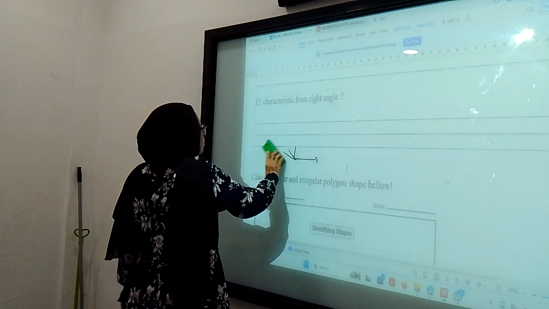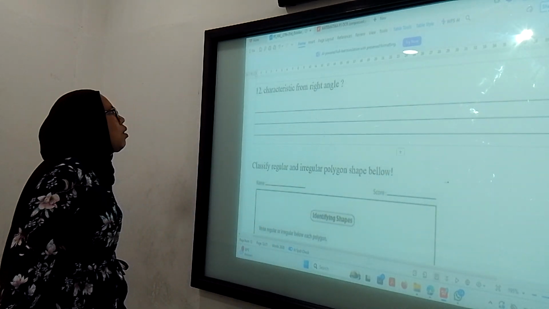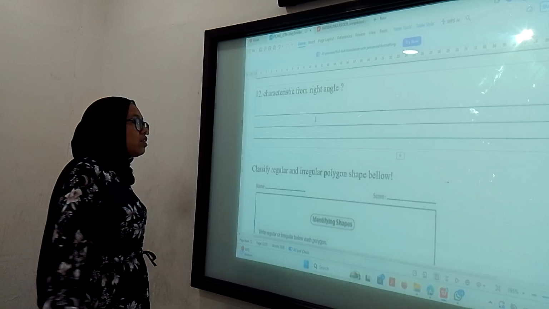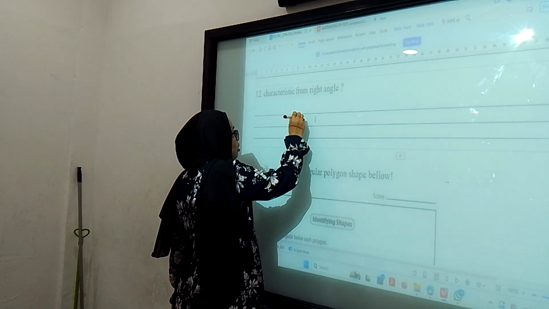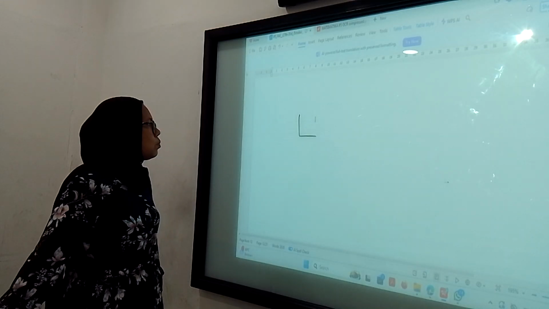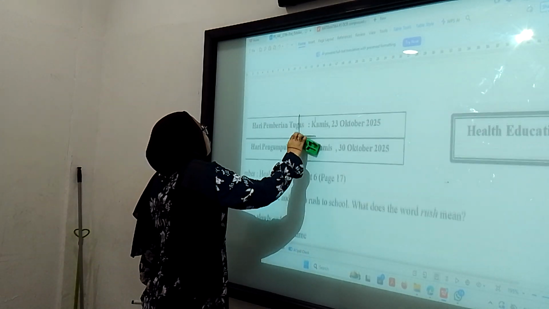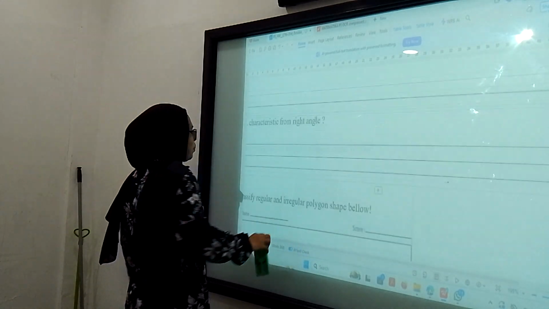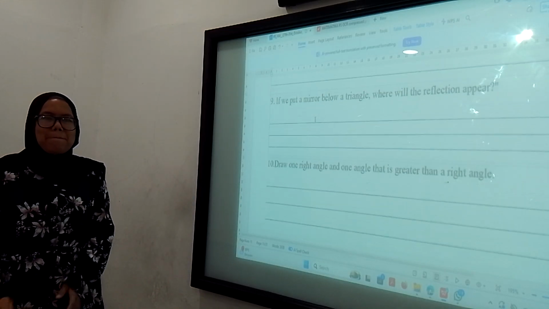So the characteristic of a right angle is like the letter L. So this is the characteristic of the right angle, like L. I think that is clear for the Mathematica and math and science as well.